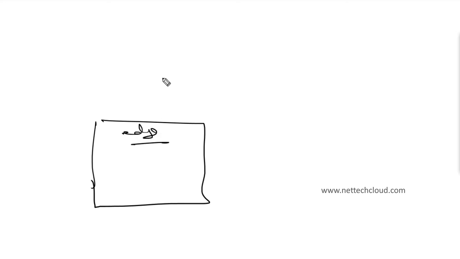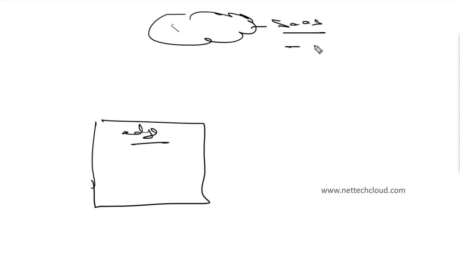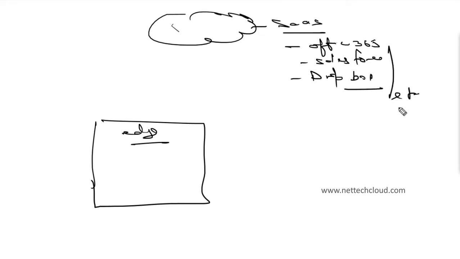So here is my branch office, with a branch device here. Let's say here is a cloud with software as a service like Office 365, Salesforce, Dropbox, or any other application hosted in the cloud, AWS or Azure.